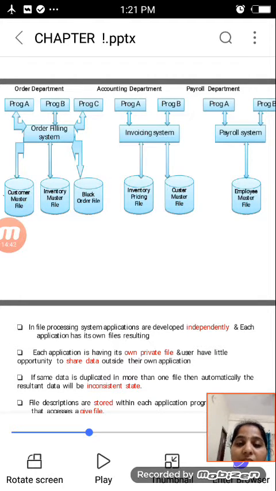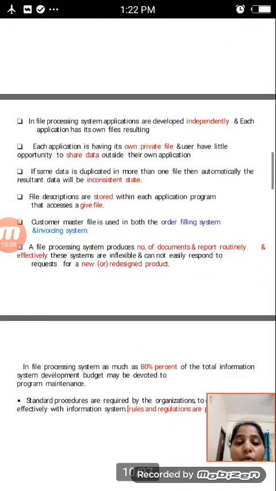For example, as shown in the figure, you observe that the customer master file, the inventory master file, and the back order file are there. In the order filling system, the inventory master file is there. In the invoicing system, the inventory master file is also there. Suppose we make a change in one server, the change must also be made in the invoicing system. That is not flexible.